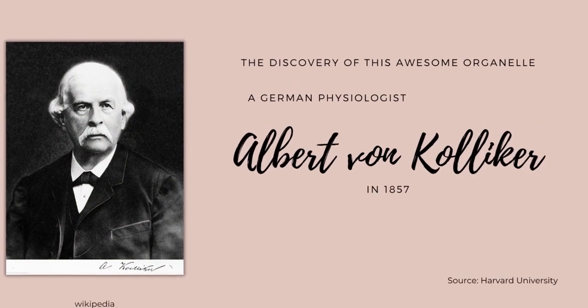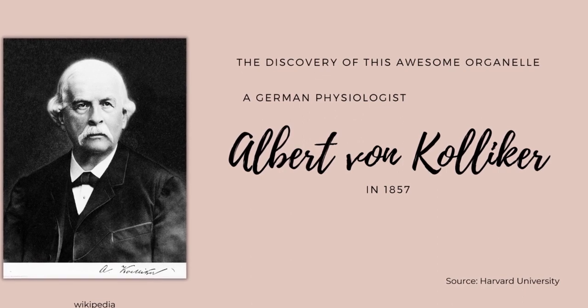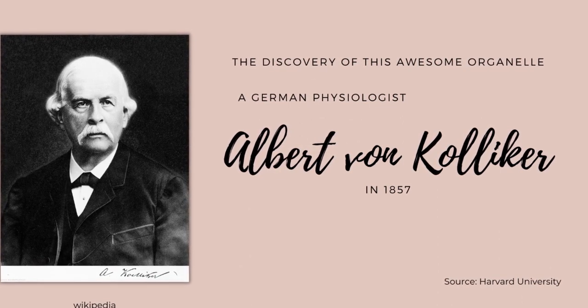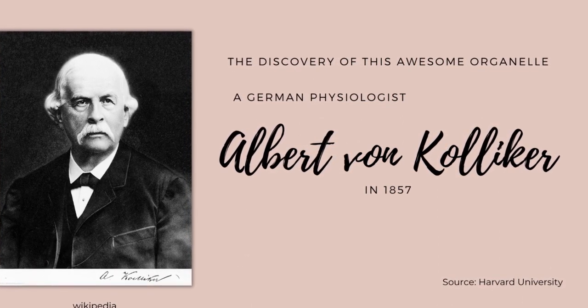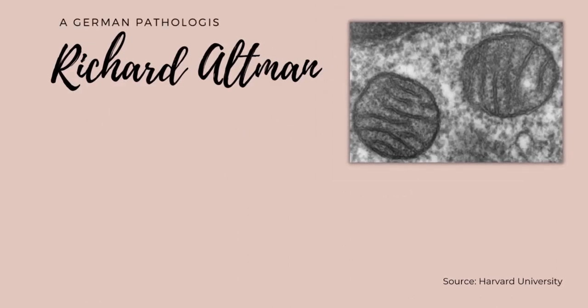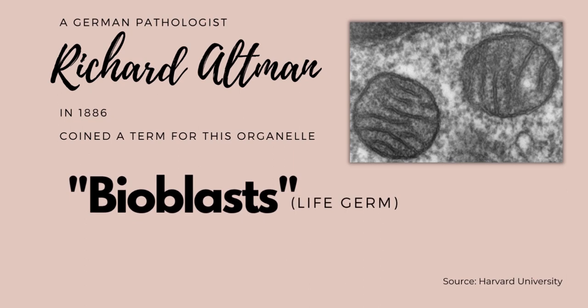This specialized awesome organelle was discovered by a German physiologist, Albert von Kolliker, in 1857. After Albert von Kolliker, a German pathologist named Richard Altmann gave this organelle a name. In 1886, he named them Bioblasts, or literally translated as life germ.